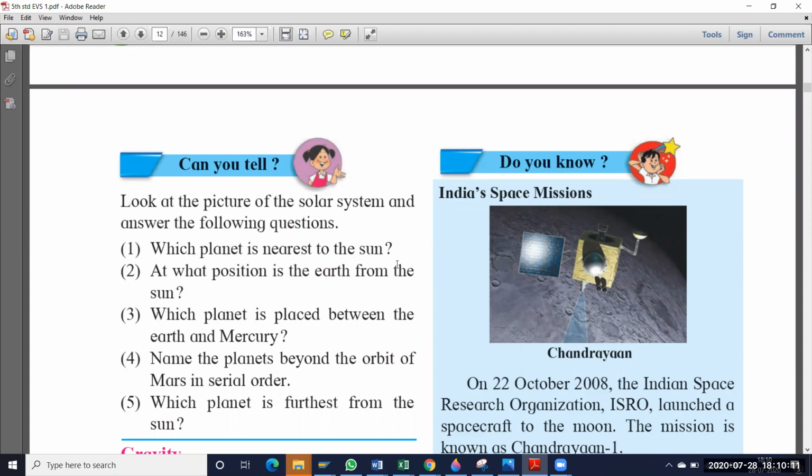Okay. So in the last video, we explained about the solar system, stars, and some astronauts. So these are all things we explained in that chapter. So now in this part, first one is: can you tell? Look at the picture of the solar system and answer the following questions.